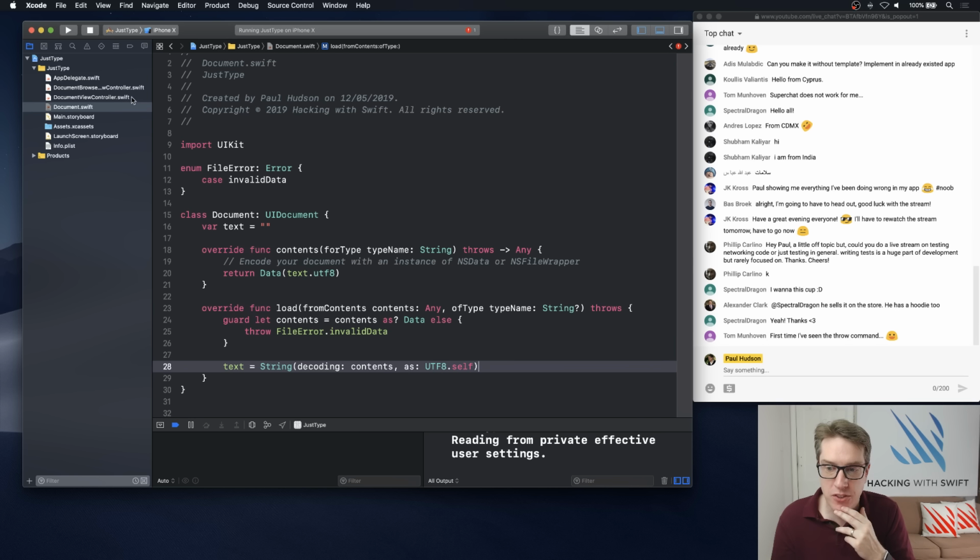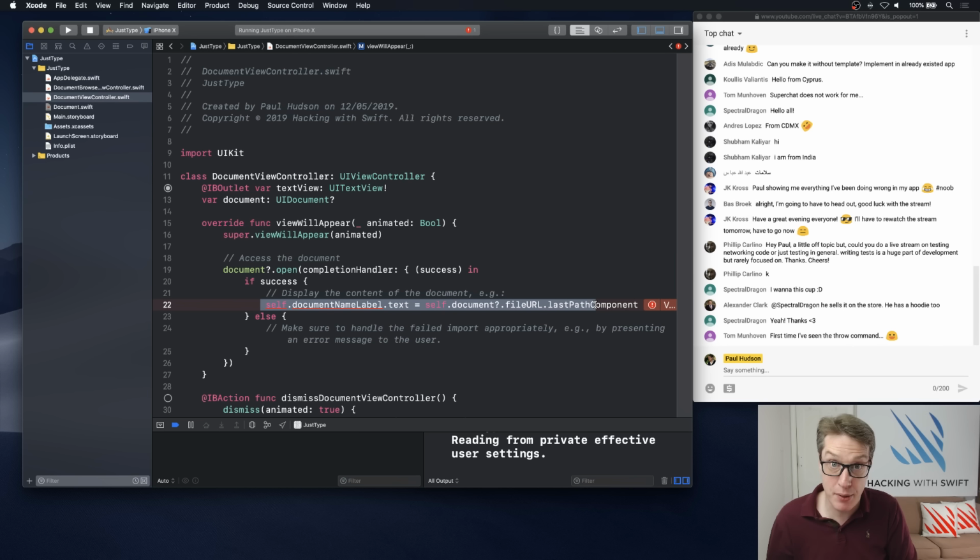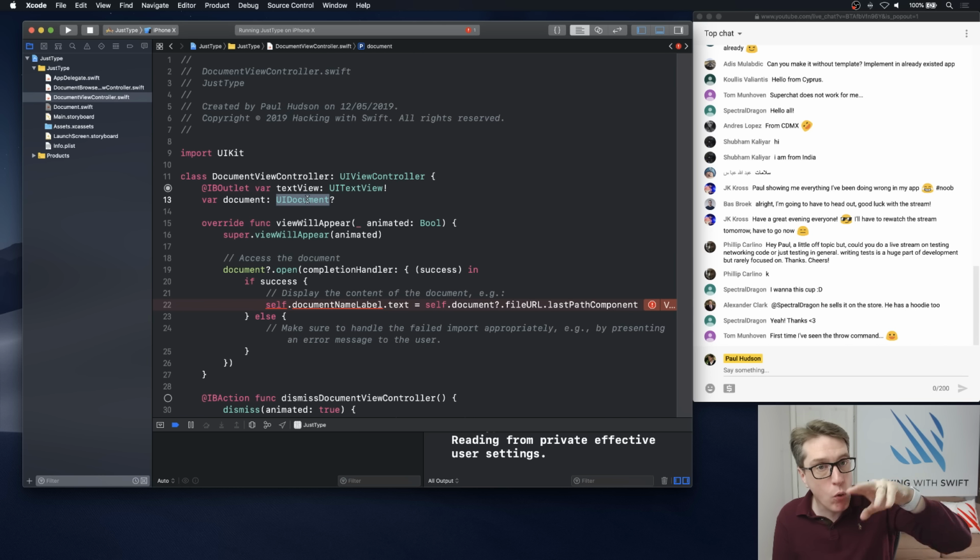Back in DocumentViewController, it's time to use that in action. So we still have this error here in line 22. We want to try and modify this label that doesn't exist anymore. What we want to do really is show the text from our document. And you'll see that the property already of our document is a UIDocument. Now, UIDocument is the base class of all these savable document types.